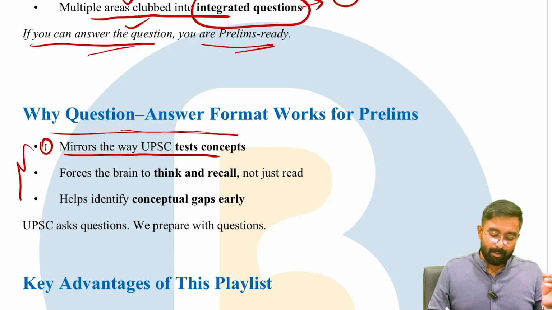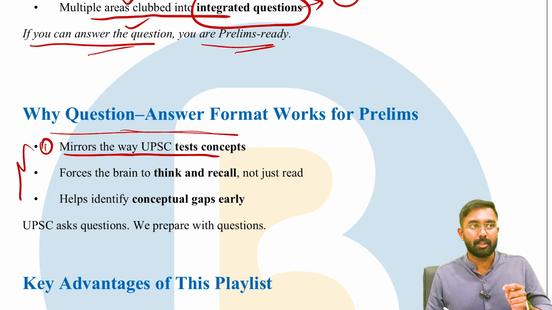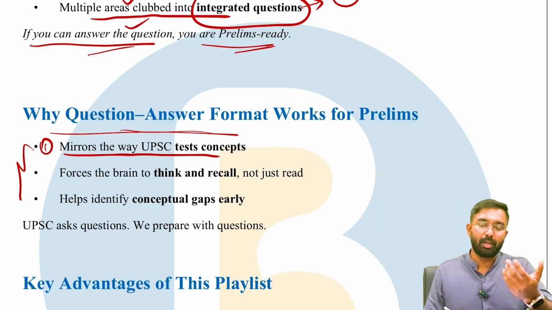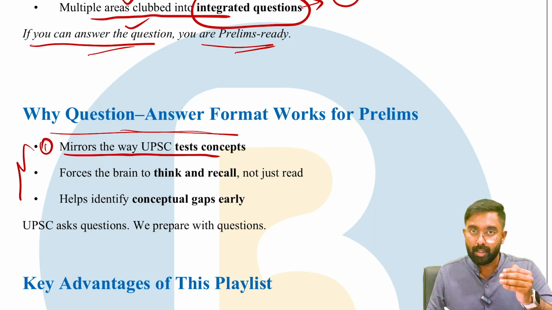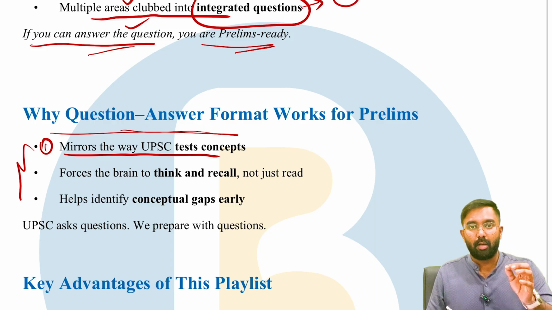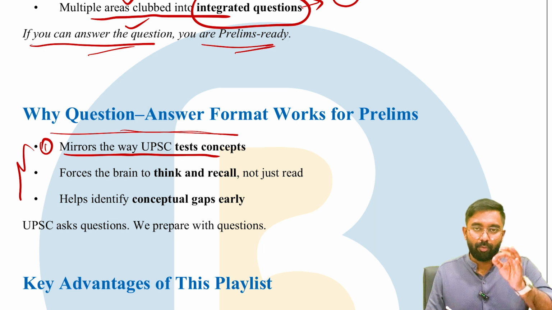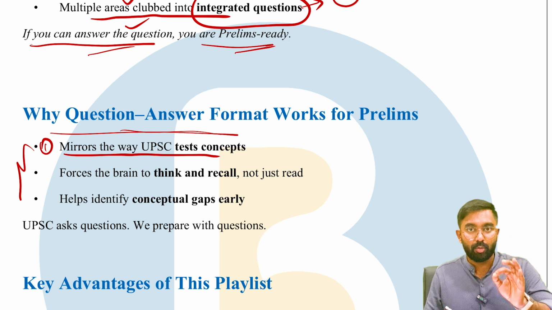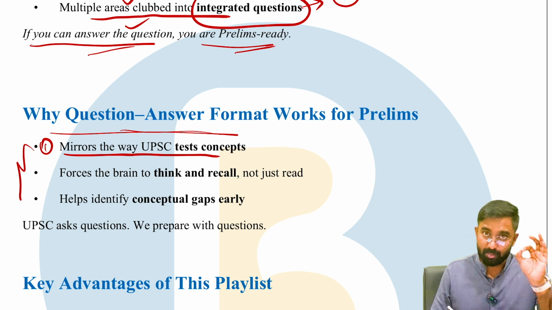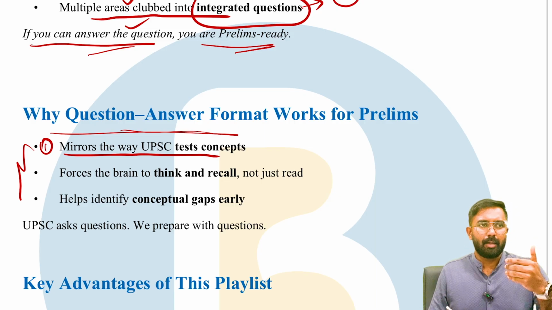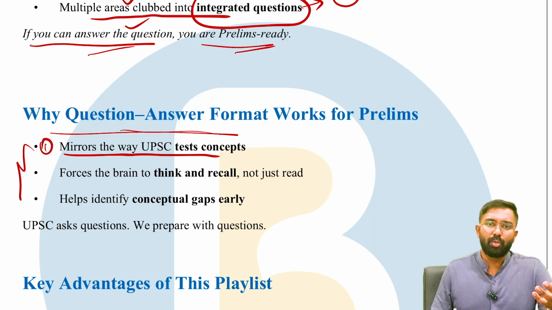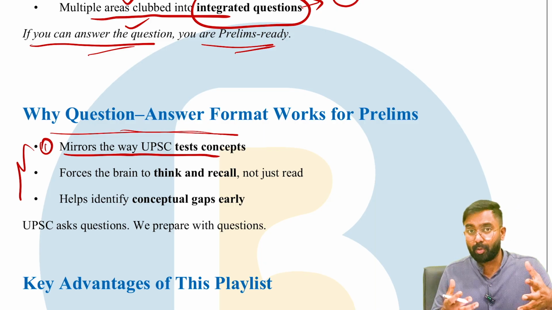Because UPSC is not asking you to write a descriptive answer like mains. On the other hand, here UPSC is pretty much asking you like a viva, a questionnaire round, where it asks you questions and gives you 4 options, and you have to find the answer only within those 4 options. That is what UPSC wants, especially in the prelims examination. Unlike mains, where a question is asked and you have the liberty to write anything and everything you know about the topic, here it's not like that, correct?